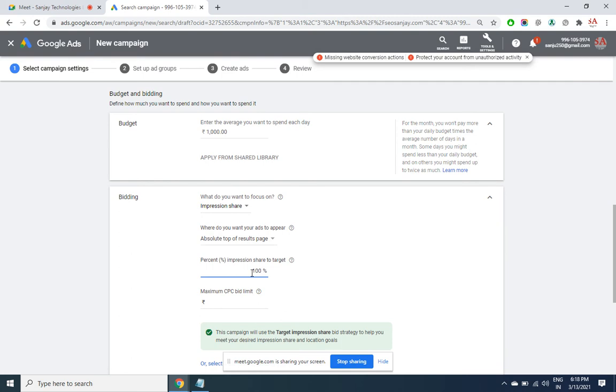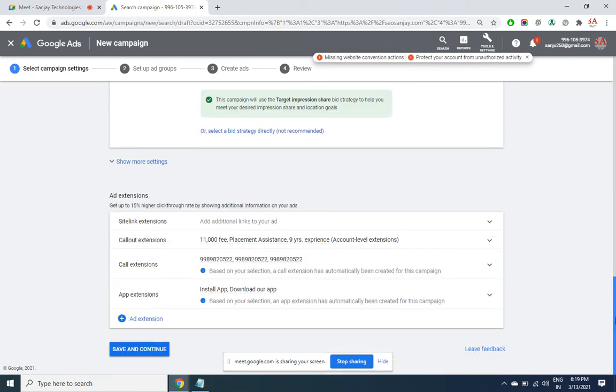Among the several keywords that you'll be giving in the next screen, for whichever keywords it is possible to rank first by paying under 10 rupees, your ad will get displayed. Otherwise your ad is not eligible. So though we might have given 1000 keywords, maybe only 50 keywords can get the first rank by paying less than 10. Then the search engine will display the ad only for those selected 50 keywords. Then all these extensions we have already discussed.